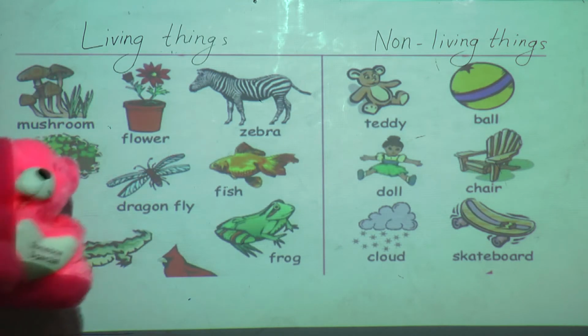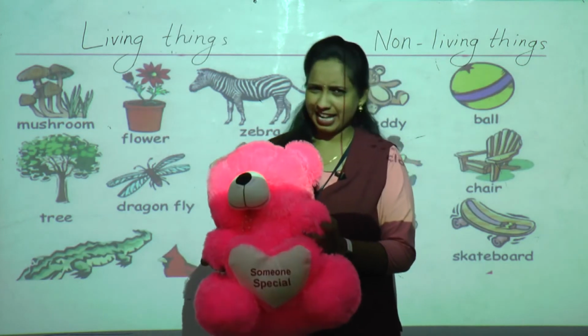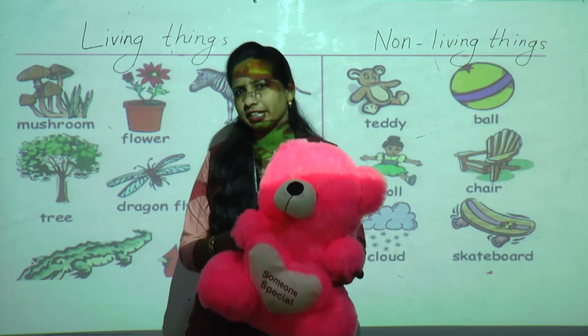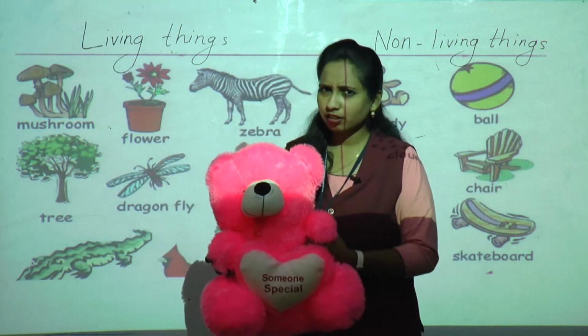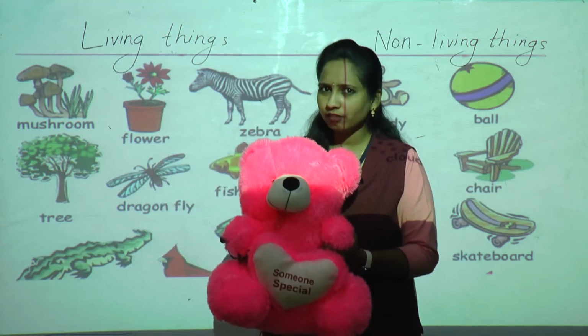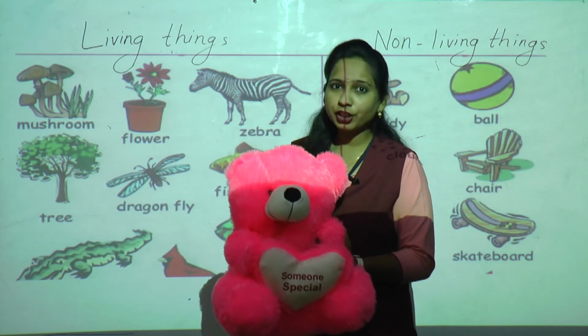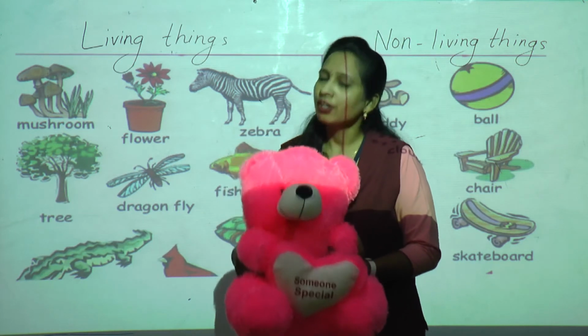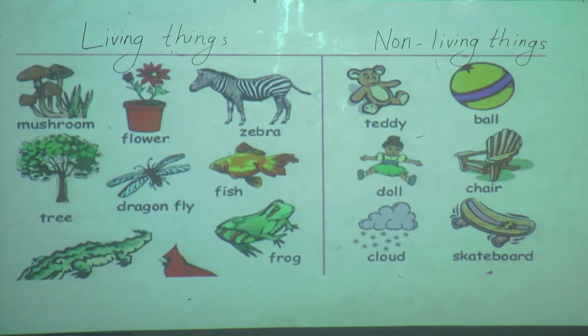Yes, girls like to play with teddy. Some of you have small teddy, some of you have big teddy. Did you observe that your teddy is growing with you? No. They will not grow because they are non-living things. Got it? Yes.